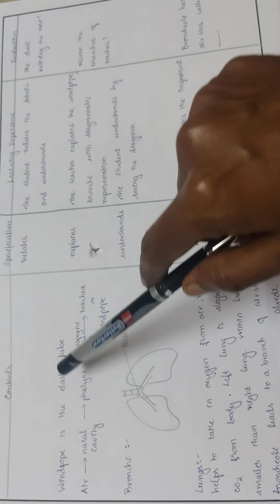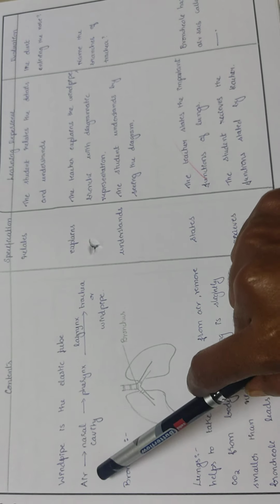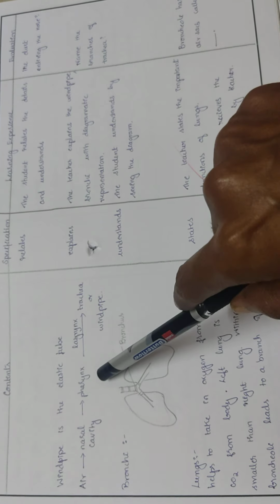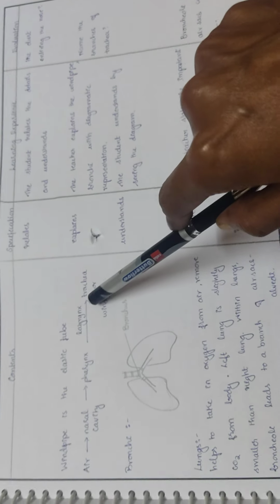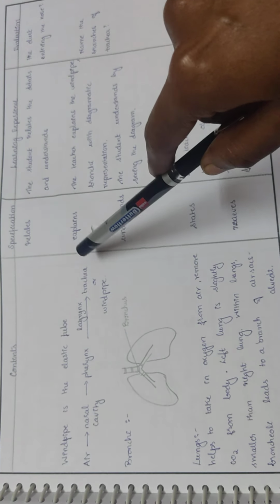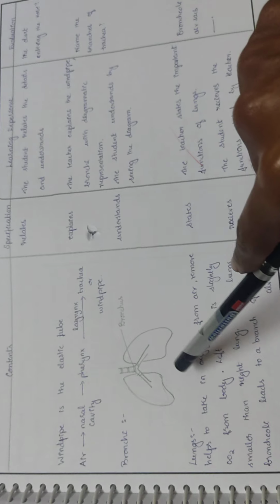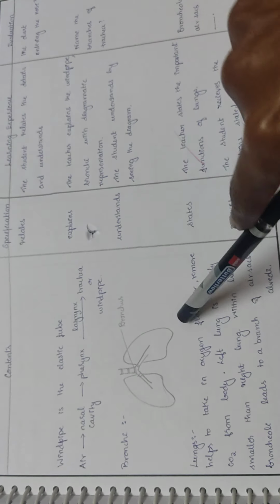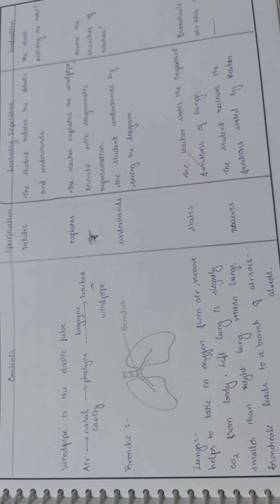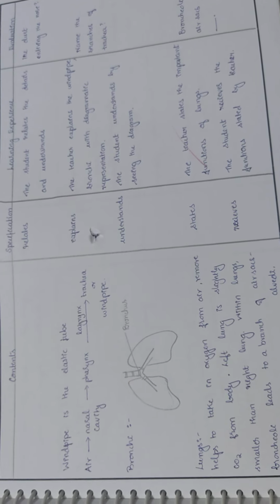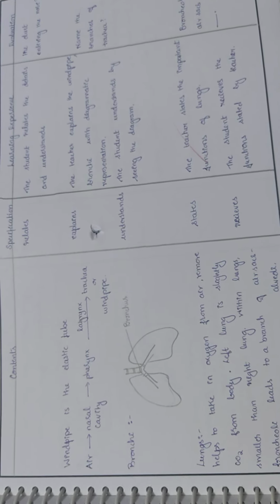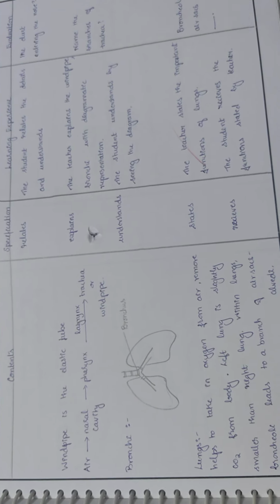Windpipe is the elastic tube. So air passes through the nasal cavity, then through the pharynx, larynx and reaches the trachea or windpipe. So we can draw a picture of the bronchi and label it. Then the teacher explains the windpipe and bronchi with diagrammatic representation and the student understands by seeing the diagram.